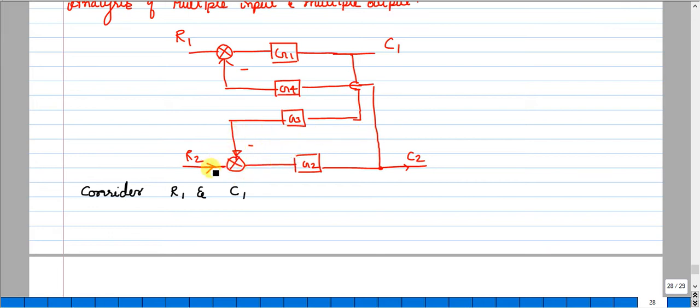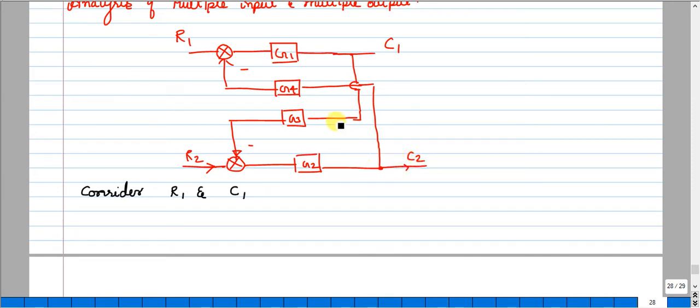Okay, see, R2 is supplied to the summing point. Remember this modification: you will replace the summing point. Neglecting R2 as 0 means this block will be replaced with a unit block based on the sign, whereas here you can directly neglect this C2.